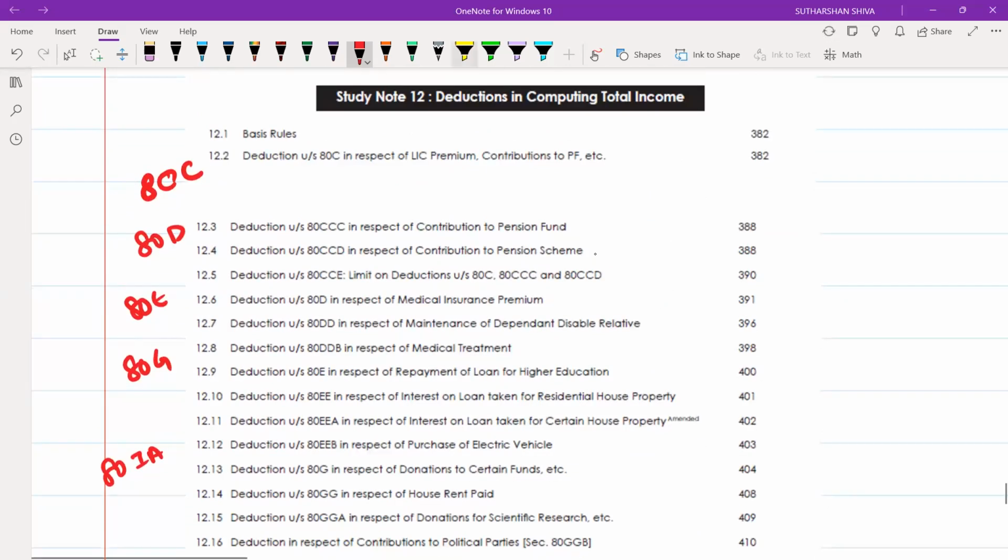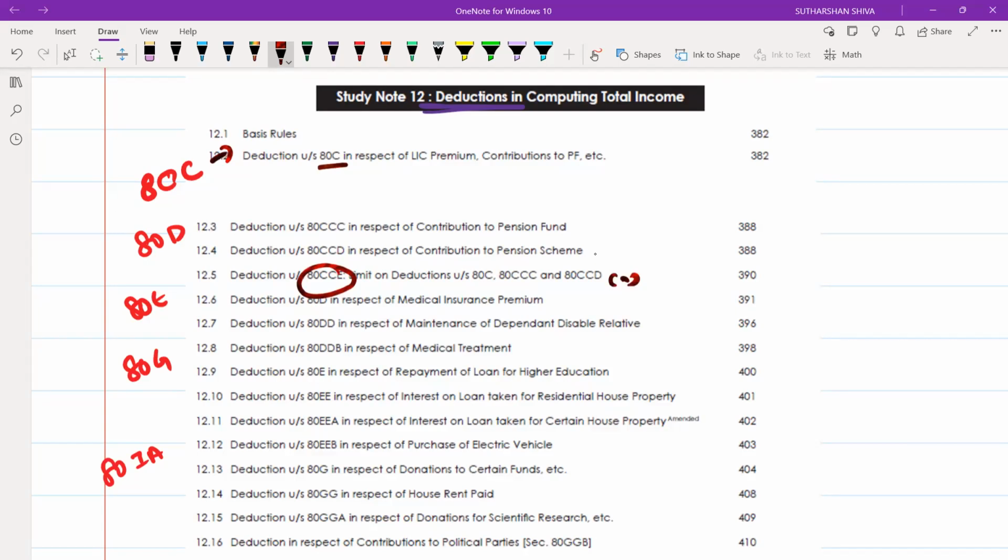What I will tell you, you will remember, because our students remember each and everything with the section numbers. That's how we have taught our students. What you can do, take 1 day, 80C series, complete it in 1 day. Only 4 sections: 80C, 80CCC, 80CCD. Under 80CCD, you are having 80CCD(1), 80CCD(1B), and 80CCD(2). 80CCE is something which is a comprehensive limit of 80C, 80CCC, and 80CCD subsection 1 only.